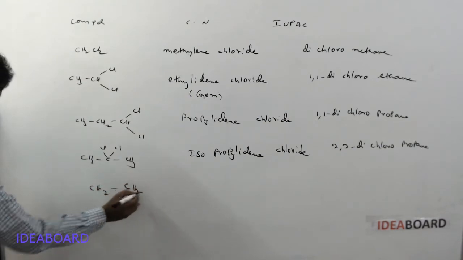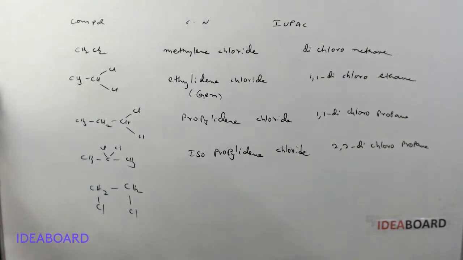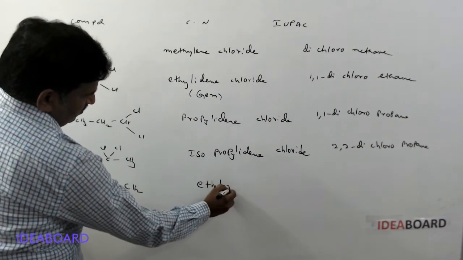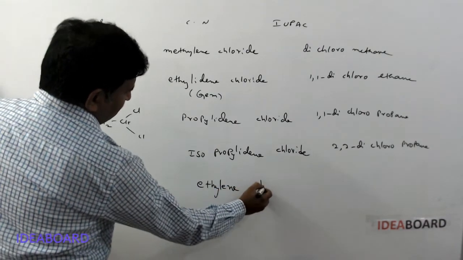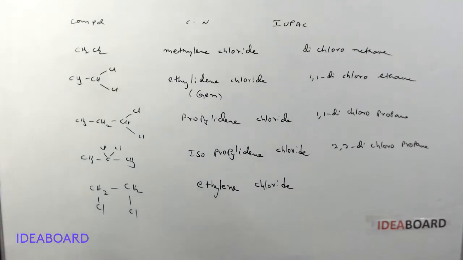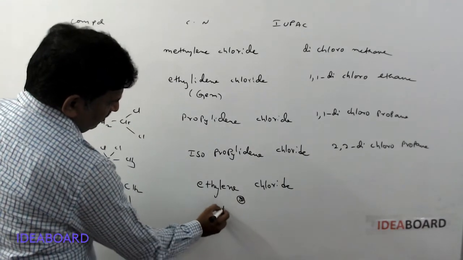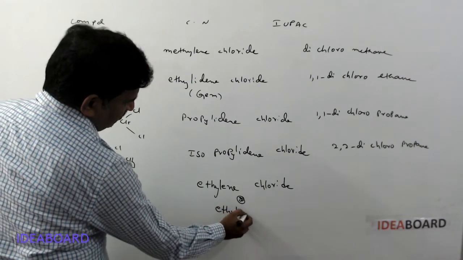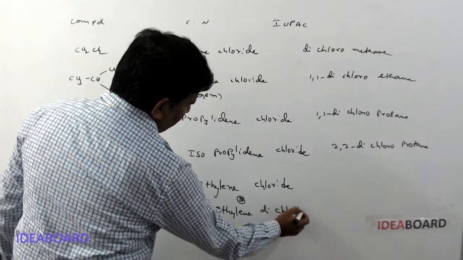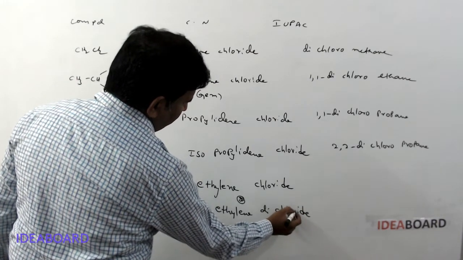Next, CH2Cl-CH2Cl, where one chlorine is present on each carbon. This is called ethylene chloride, or in some books ethylene dichloride. Both are correct, so don't get confused.